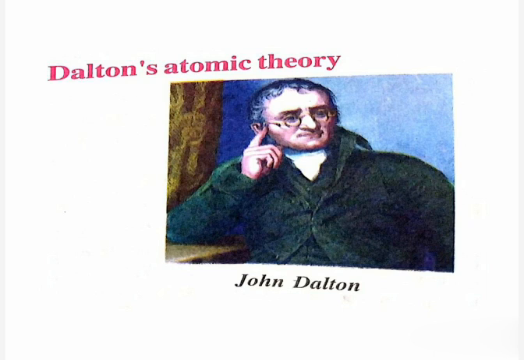All the atoms of a given element have identical mass and identical properties. Atoms of different elements have different masses and different properties. Compounds are formed when the atoms of different elements combine in a simple whole number ratio.